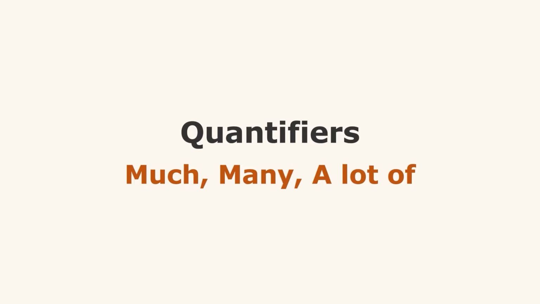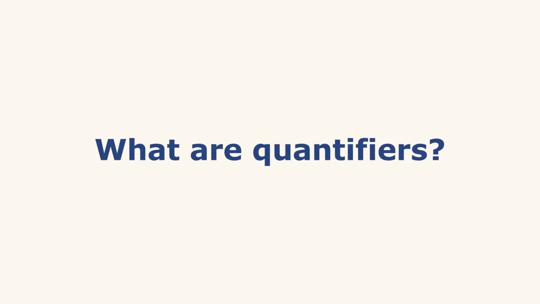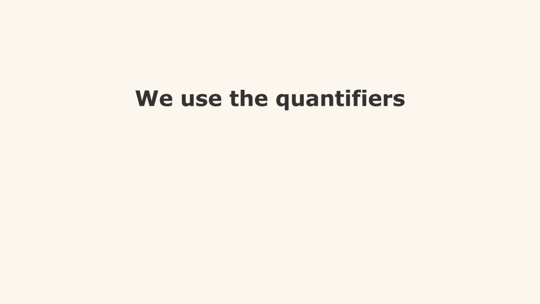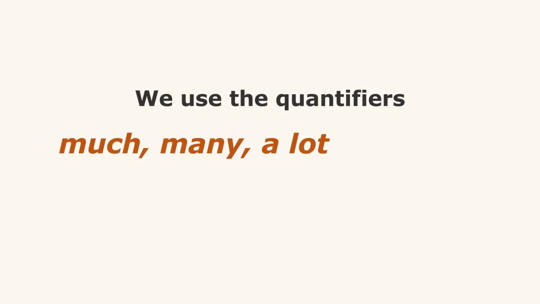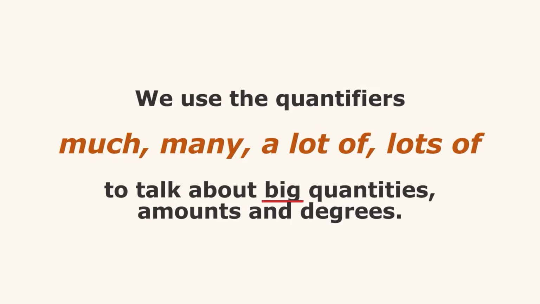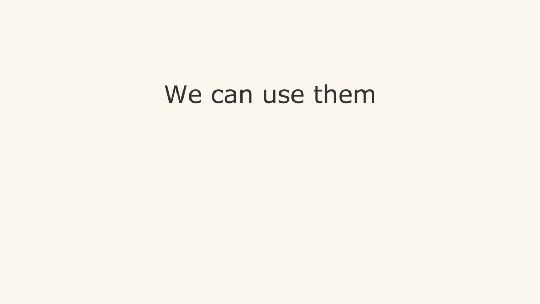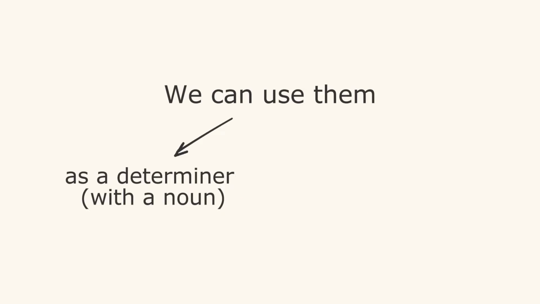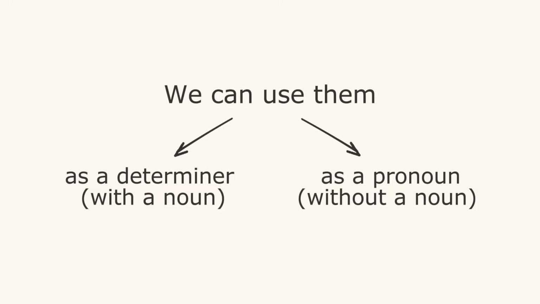Much, many, a lot of. What are quantifiers? They are words or phrases that usually go before a noun to express the quantity. We use the quantifiers much, many, a lot of, lots of to talk about big quantities, amounts and degrees. We can use them as a determiner, with a noun, or as a pronoun, without a noun.